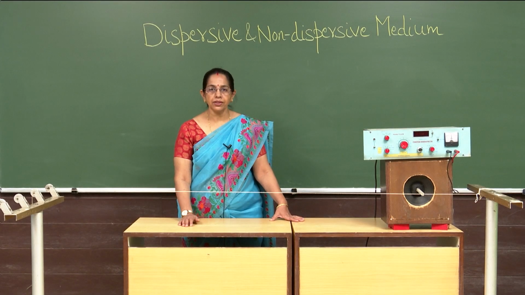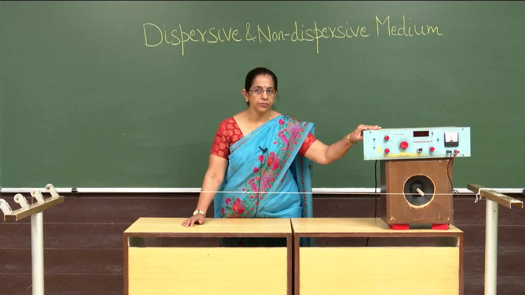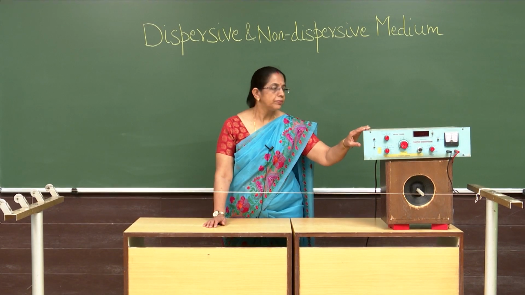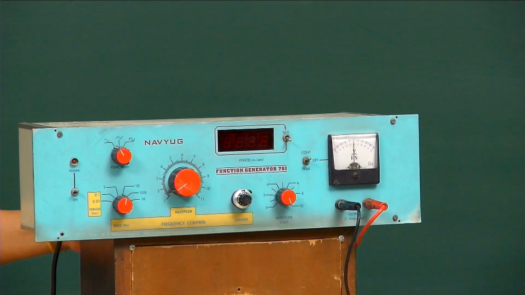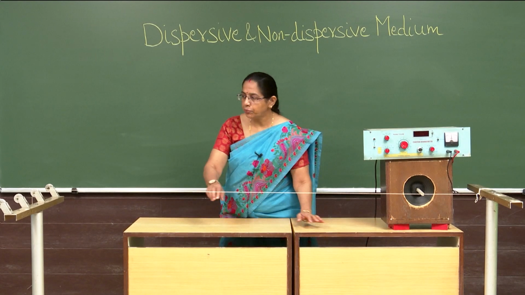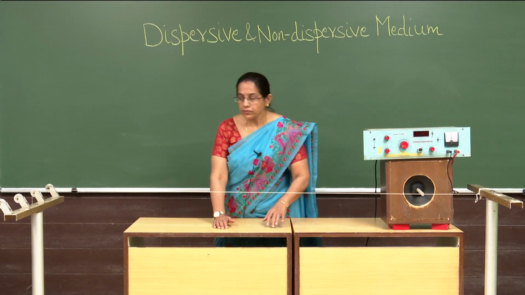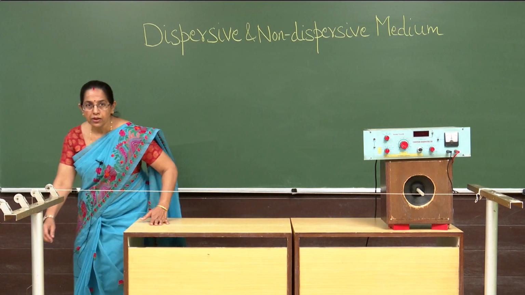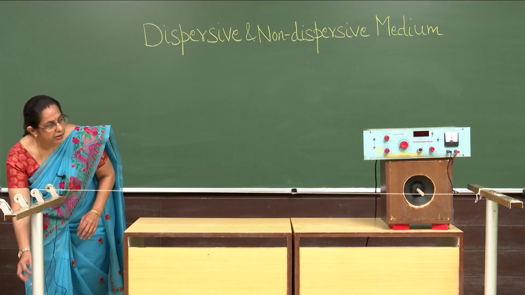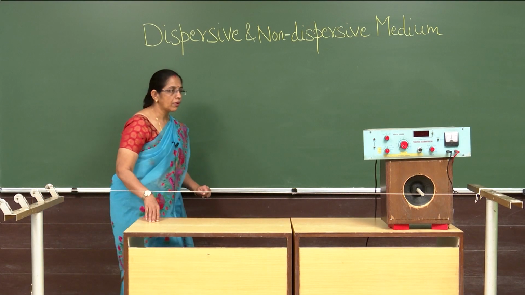Now we will see our second experiment. Here we have a function generator. This is a diaphragm. The function generator is connected to the diaphragm. Now this is our string fixed at both ends, this end and the other end. Here we have a 300 gram mass suspended through the string to create tension in the string.